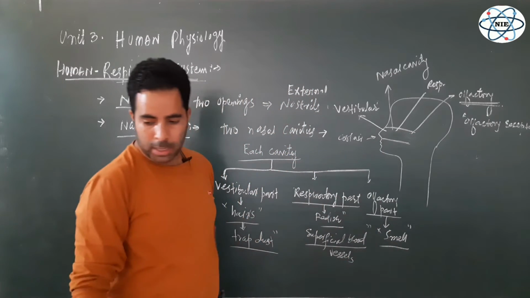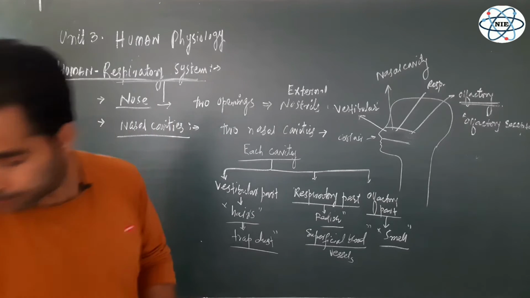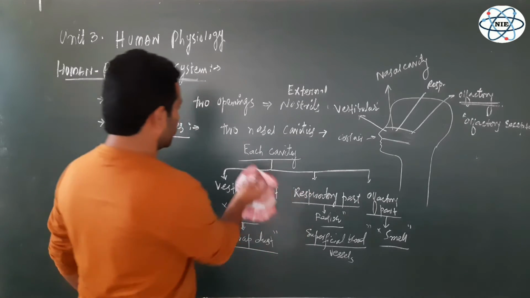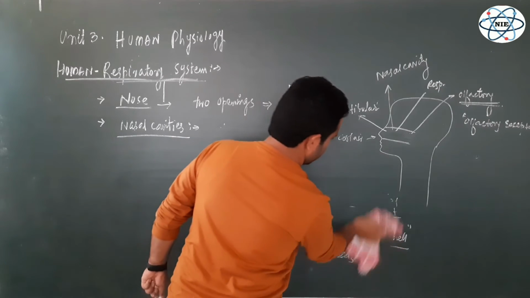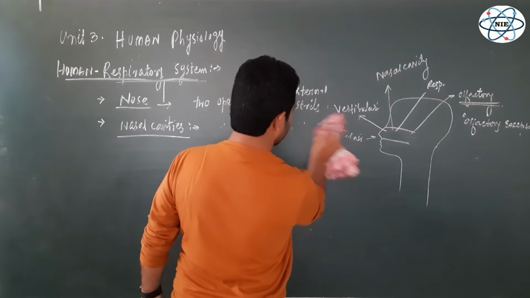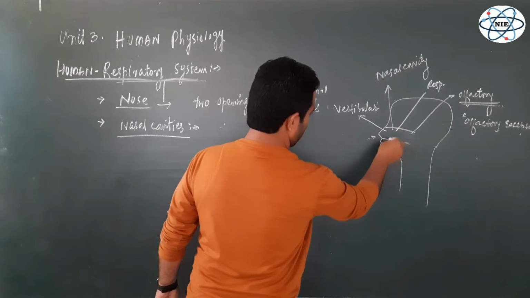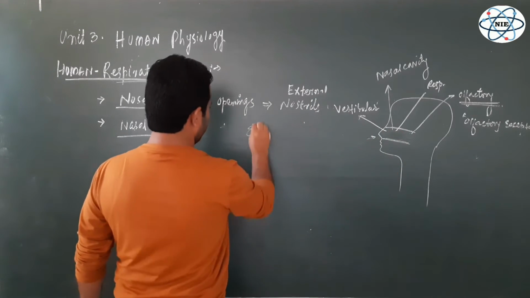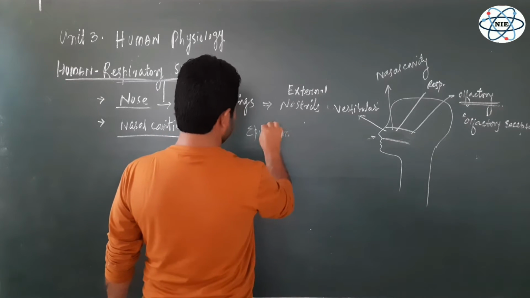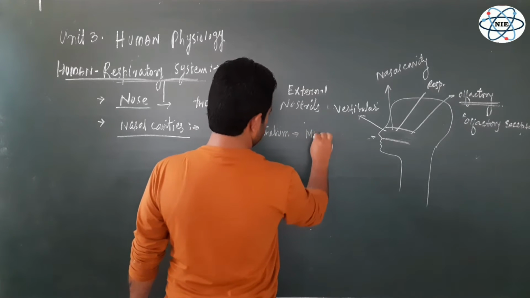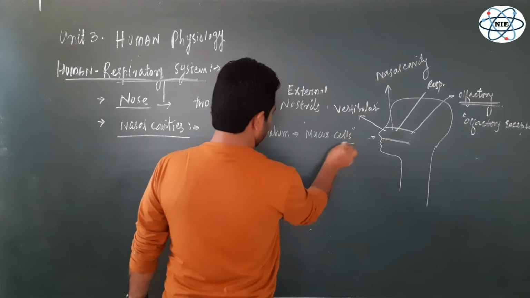Now overall, if you see the walls of the nasal cavity, whether right or left, the nasal cavity is lined by the epithelium, and this epithelium has many mucus cells, mucus producing cells, right?